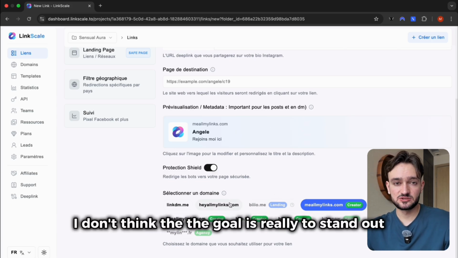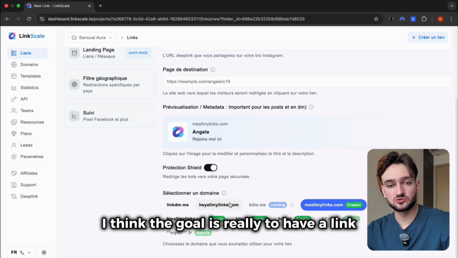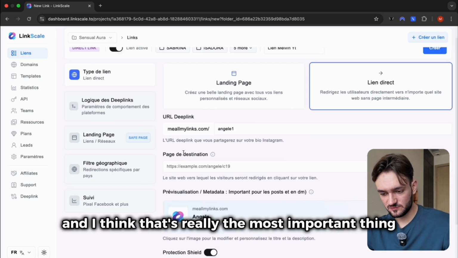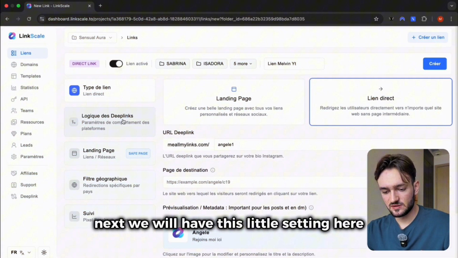But honestly, I don't think the goal is really to stand out. I think the goal is really to have a link that's fairly universal and therefore reassures your audience, right? And I think that's really the most important thing. Okay, now that that's been said, next we'll have this little setting here.